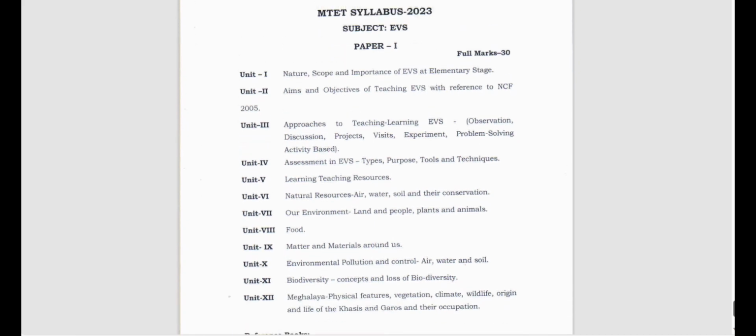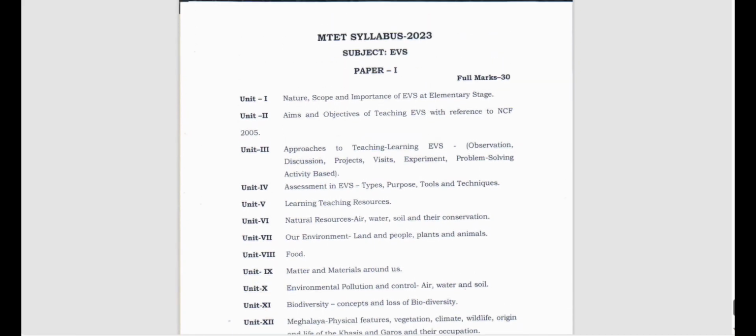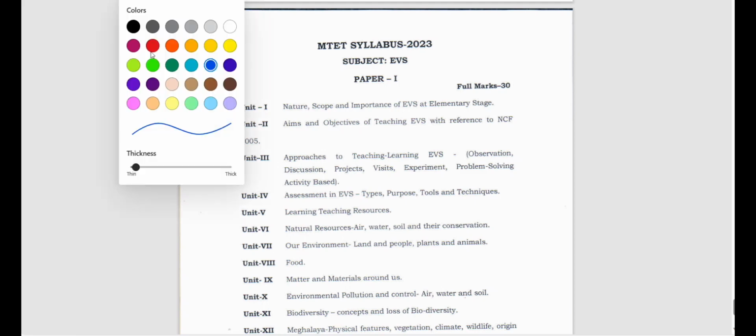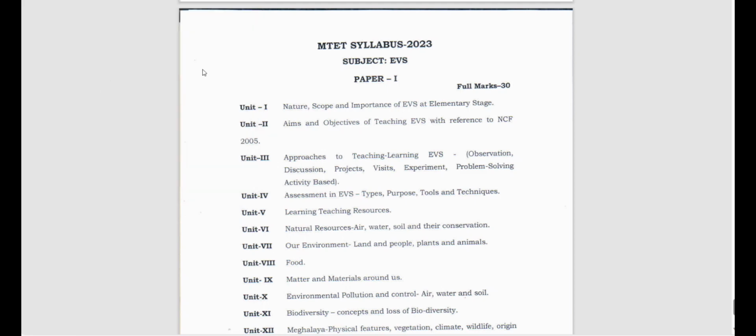So how many units does it have? It has 12 units, all right? So there will be 12 units in this particular subject. So let's see unit wise.